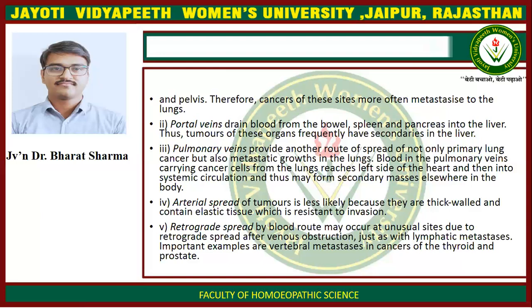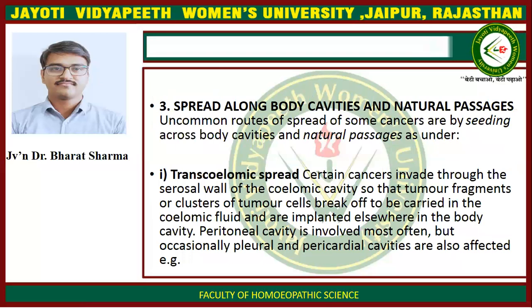Retrograde spread by blood route may also occur at unusual sites due to retrograde spread after venous obstruction. Just as with lymphatic metastasis, important examples are vertebral metastasis in cancer of the thyroid and prostate. Spread along body cavities and natural passages. Uncommon route of spread of some cancer are by seeding across body cavity and natural passages as under. First is transcoelomic spread.